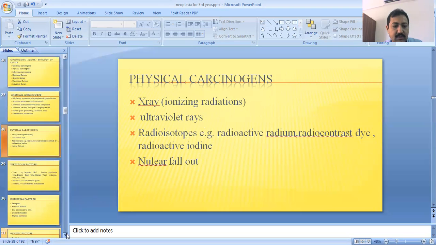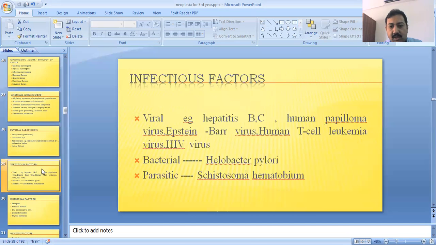Now the third one is the infectious carcinogens. What are the infectious agents which are involved in this process? We divide these infectious agents into the following: viral, bacterial, and parasitic.